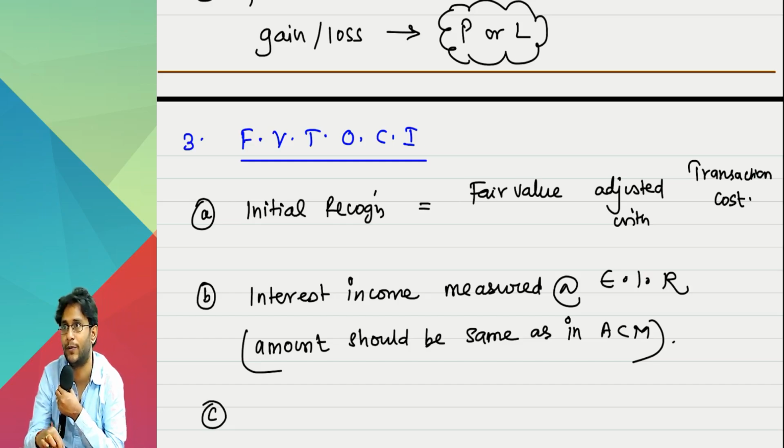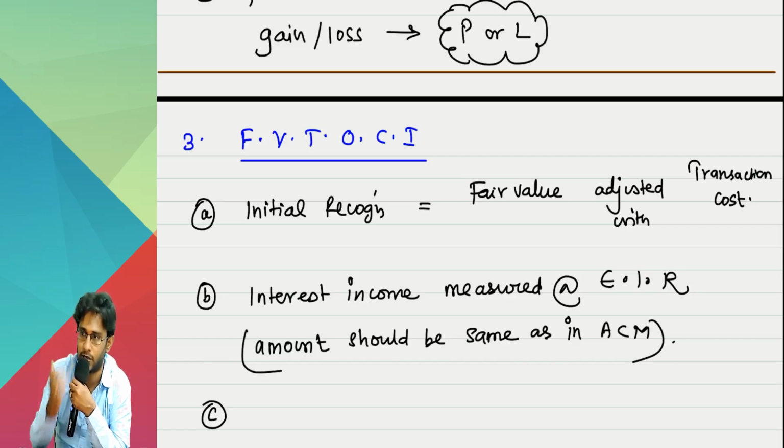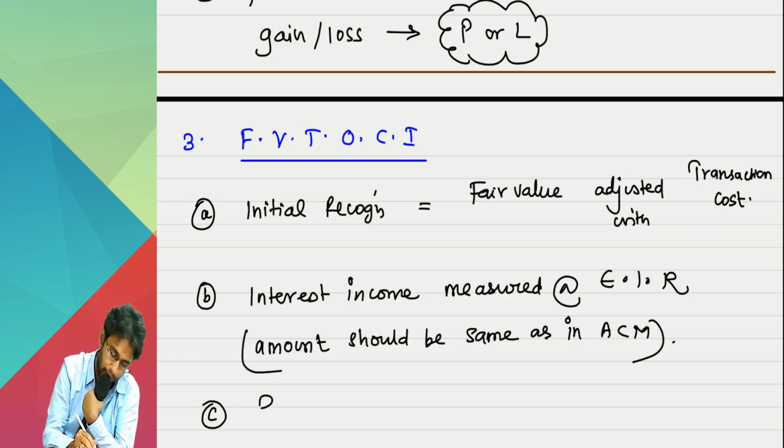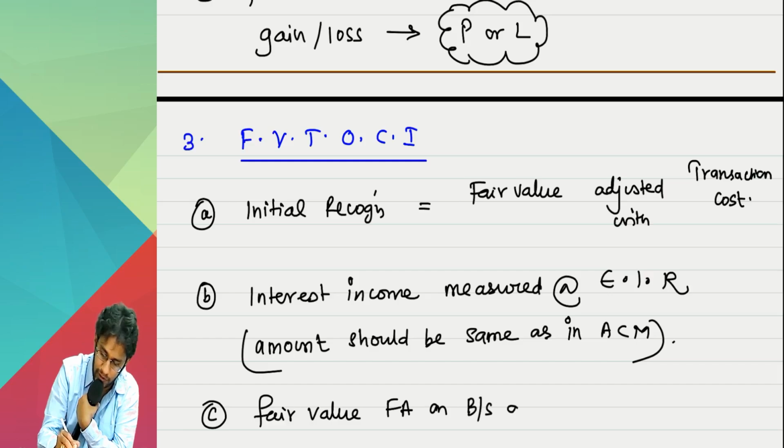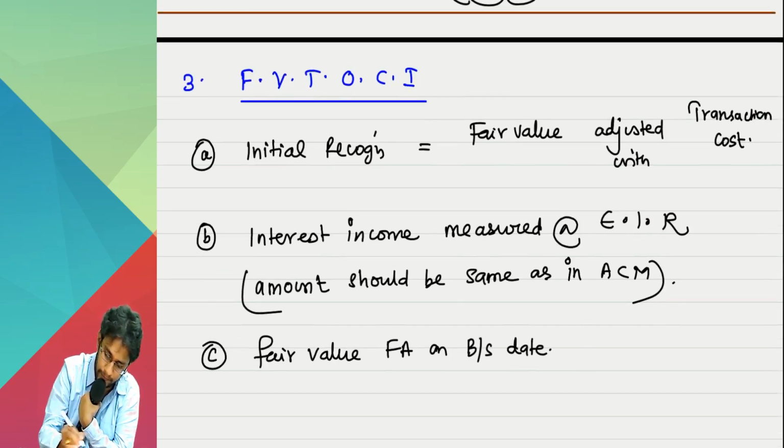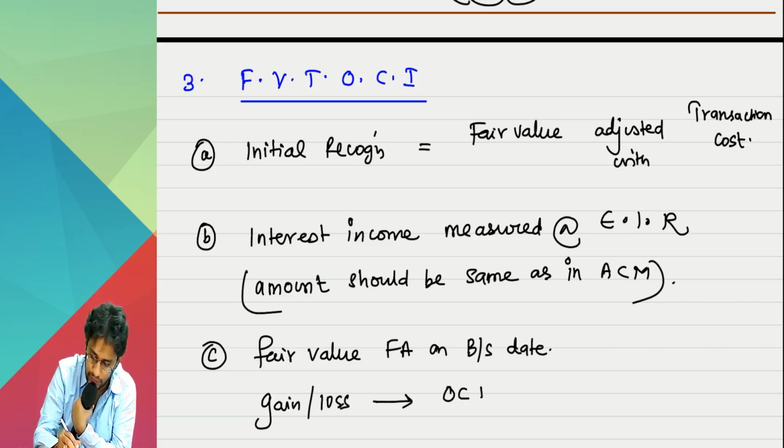Third point under ACM was what? No subsequent remeasurement. But here in the fair value method, compulsorily you have to fair value the financial asset on the balance sheet date. Definitely gain or loss will come. This gain or loss you have to transfer to other comprehensive income.